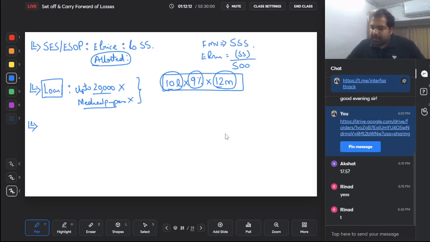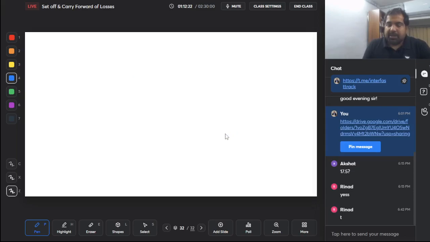Perfect. And last is retirement benefits, guys. I'm not going to go into details of retirement benefits, but I'm telling you what are retirement benefits. Guys, when you work in an organization for many years and you retire or you leave, then they want to reward you by paying you some gratuity. The reason why this is paid, because you work for many years in an organization, or they want to pay you some pension,